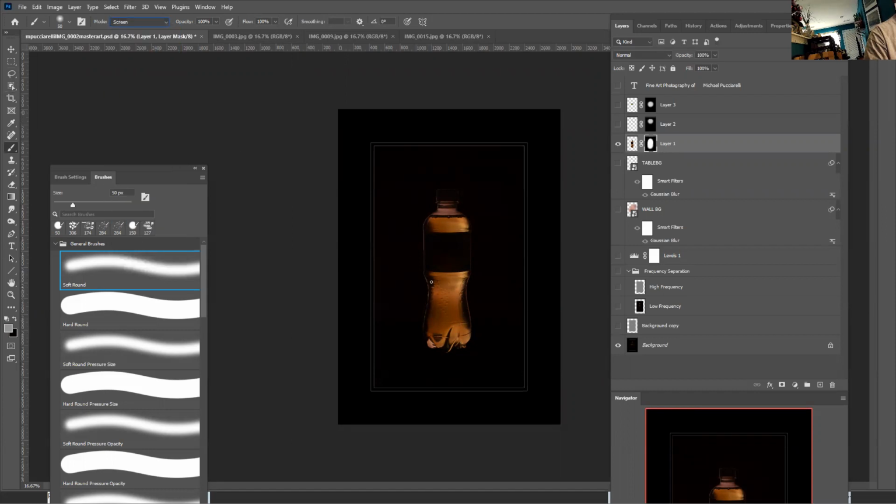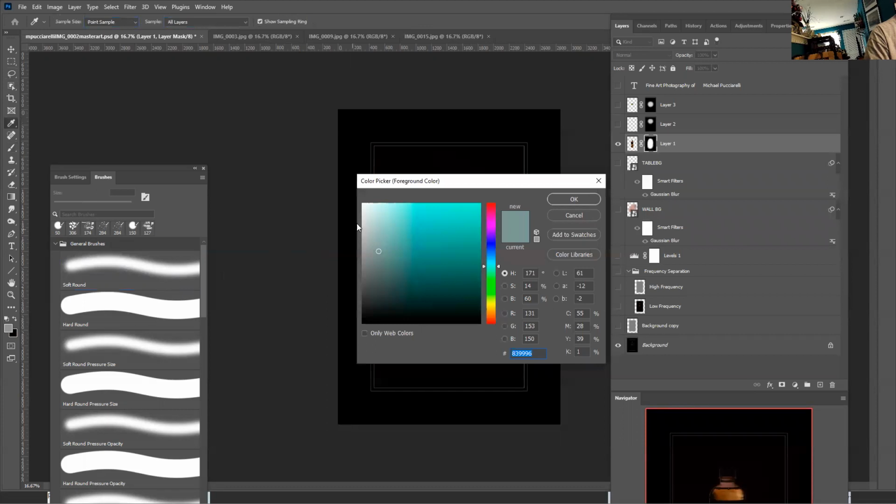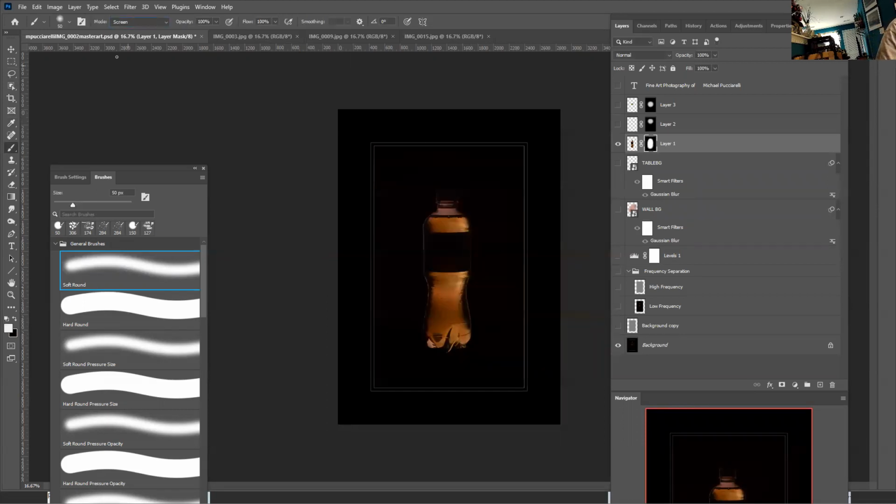Then I paint. I have an opacity of 100. That's the first coat of paint. The second is white.